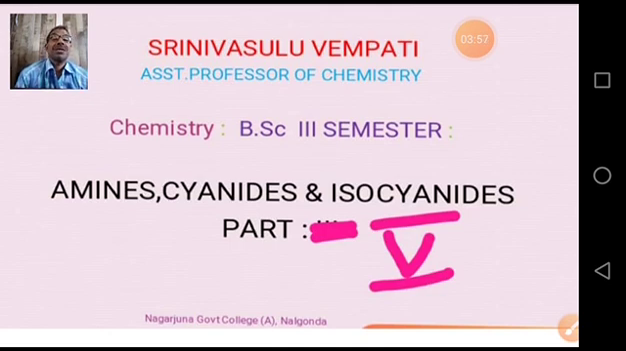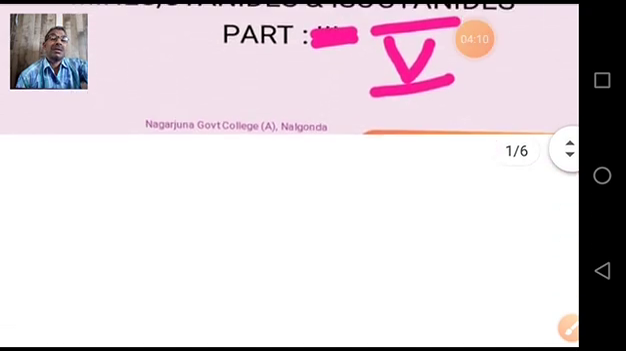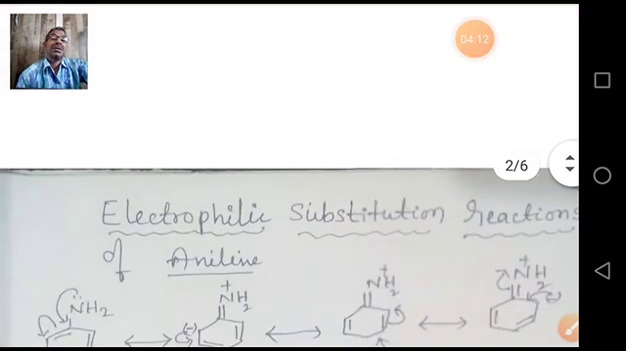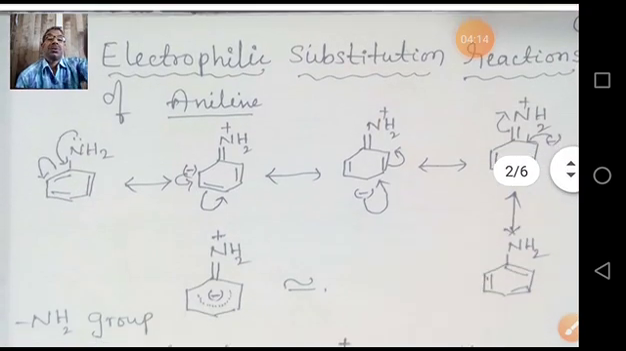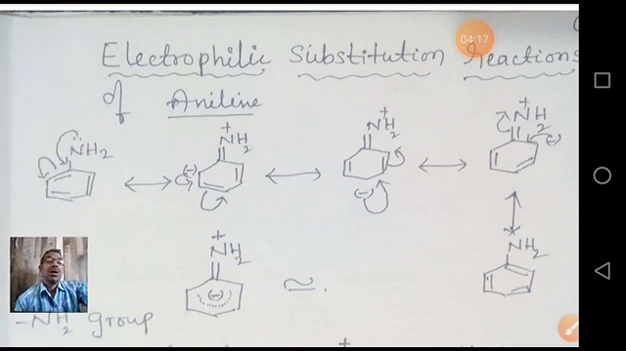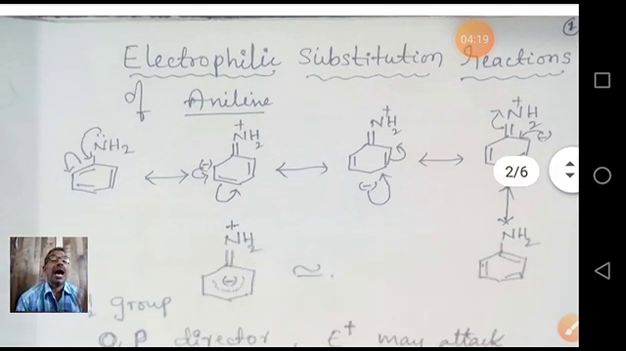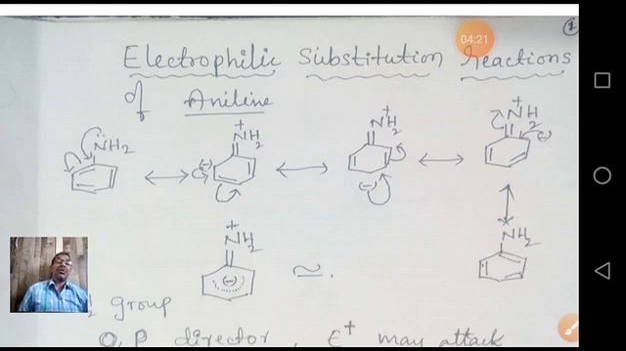Today, coming to today's class, we will discuss the carbylamine reaction and some different reactions. Today we will discuss some more properties of amines. First, electrophilic substitution. What is electrophilic substitution? How does it take place in anilines? Especially today we discuss electrophilic substitution reactions in aromatic amines. We have taken aniline as an example.